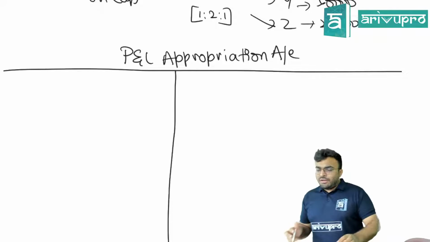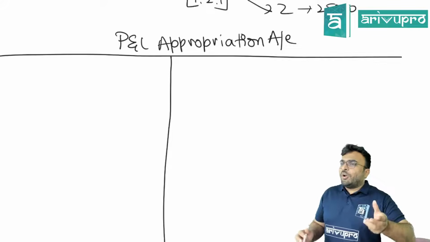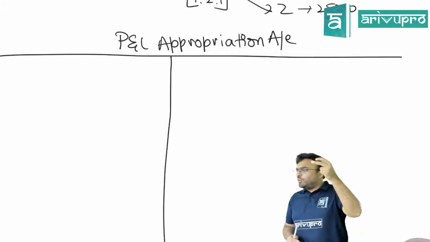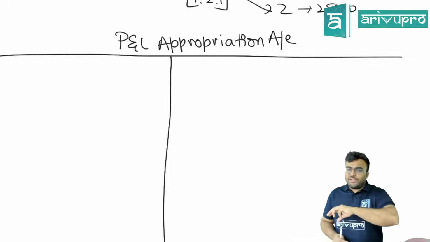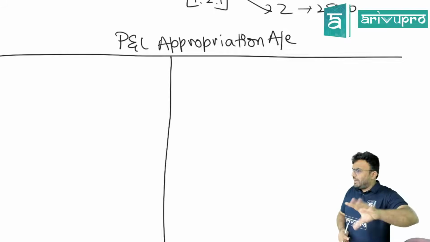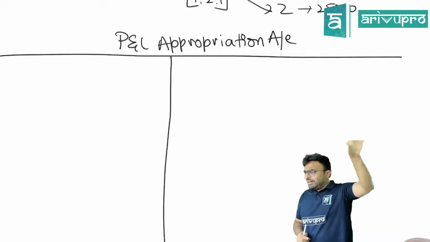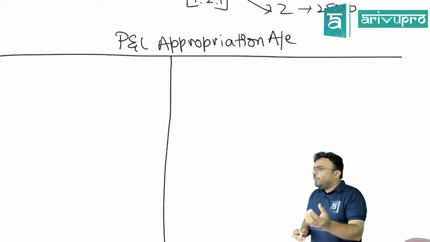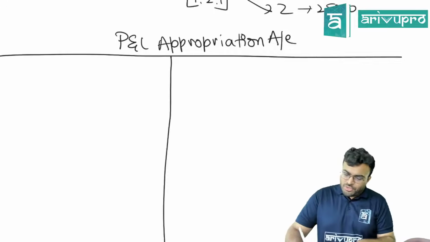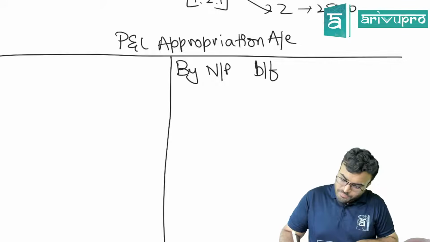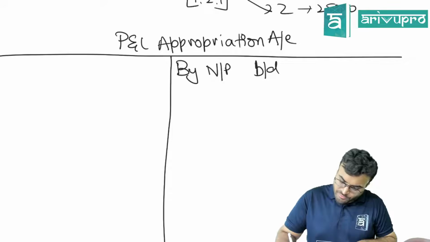Is this clear? Now, can we do this before paying the outsiders? Rent, electricity, all that is pending. Salary to employees and all pending. Can I distribute the profit? No. So first P&L has to be prepared as usual. There is no change in P&L. Whatever profit is earned in that P&L, after paying everyone, what is remaining, that profit will be transferred to P&L appropriation account. So here, by net profit brought down or brought forward from where? From P&L account.